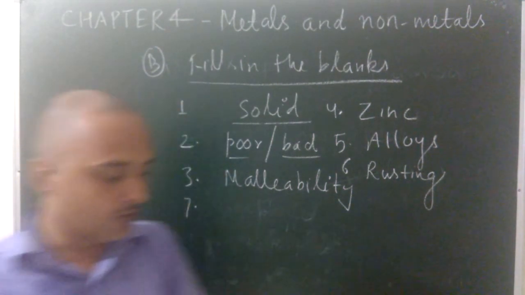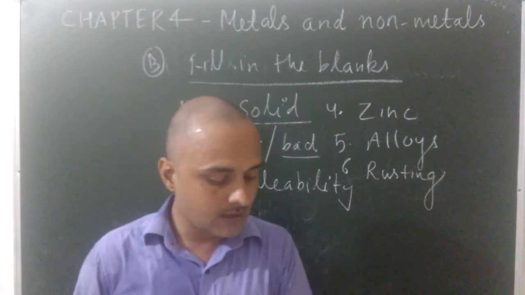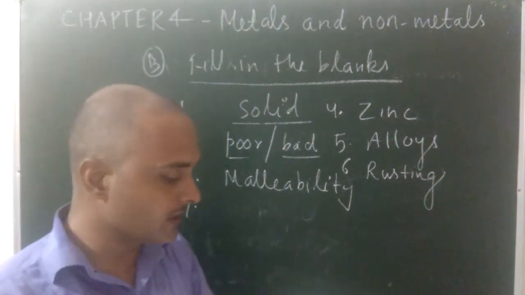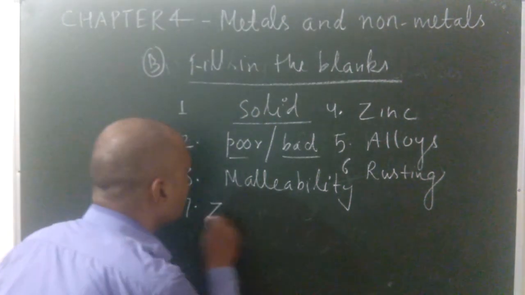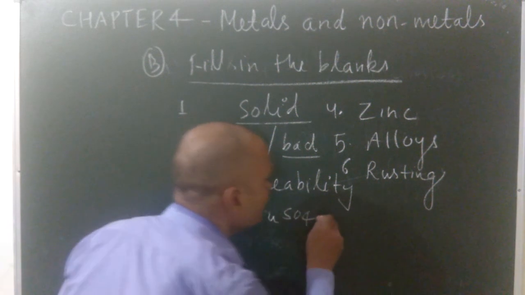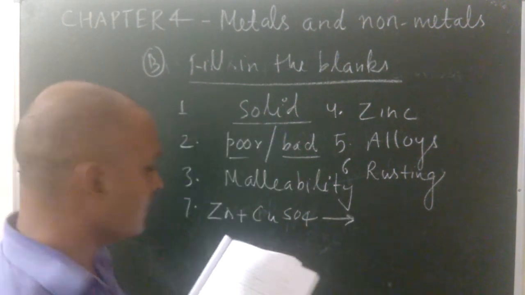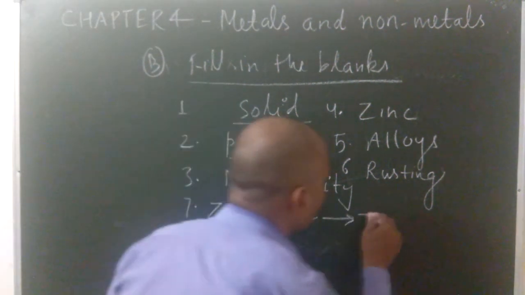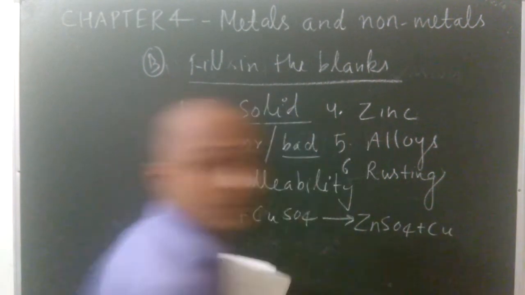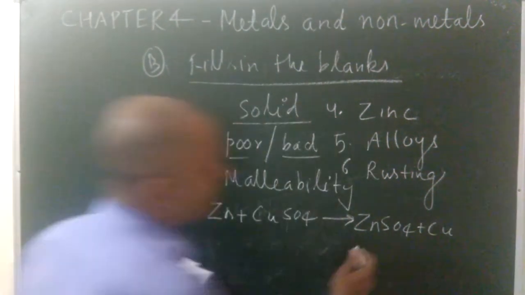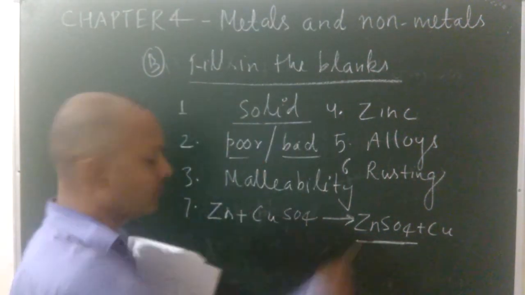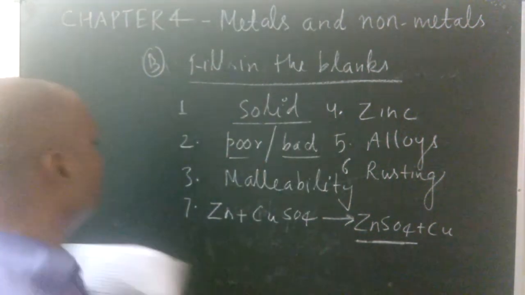Zn plus CuSO4 forms ZnSO4 plus Cu. This equation is given wrong in your book. Please correct it. It will be ZnSO4, not ZuSO4. So this is an example of a displacement reaction.